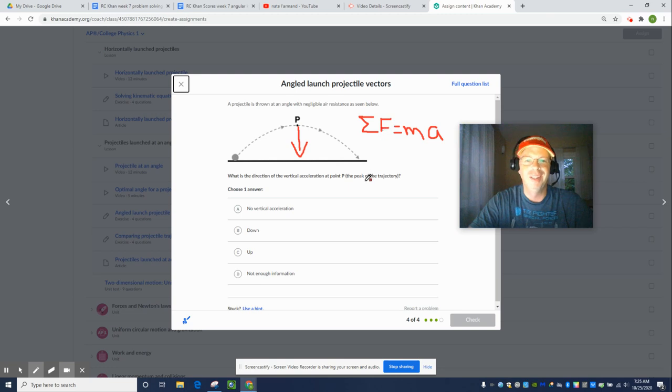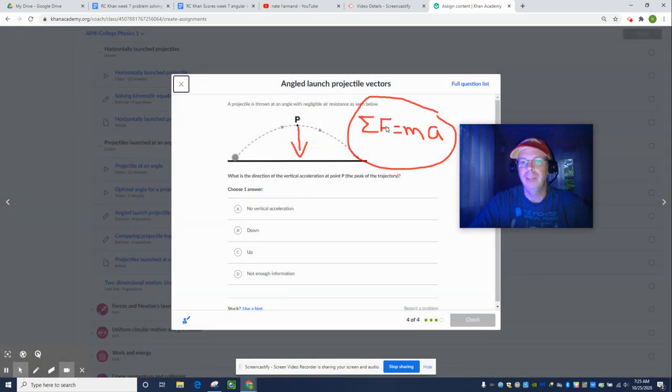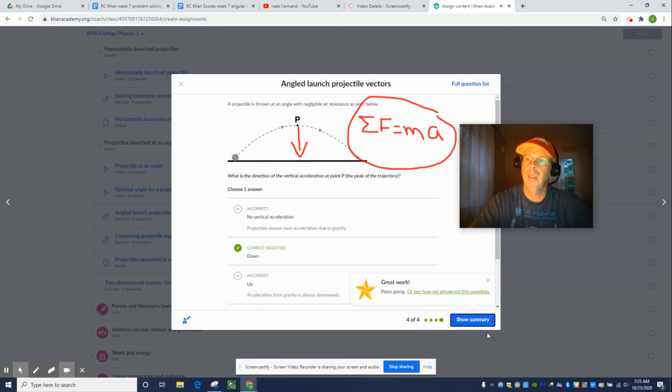I don't know why. Anyway, Newton's second law is the net force acting on an object equals mass multiplied by acceleration. F equals ma. So whatever direction the net force is in, that's the direction the acceleration is in. So the vertical acceleration is definitely down at that point, and there you go.